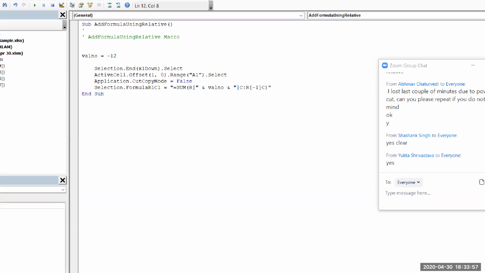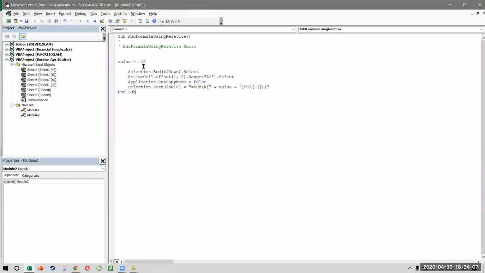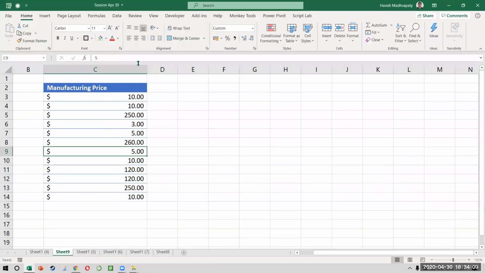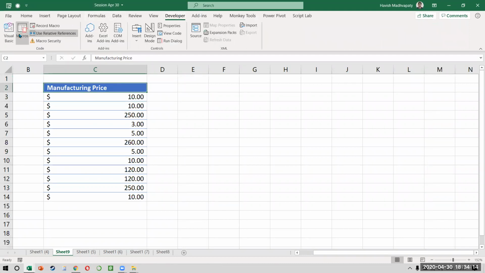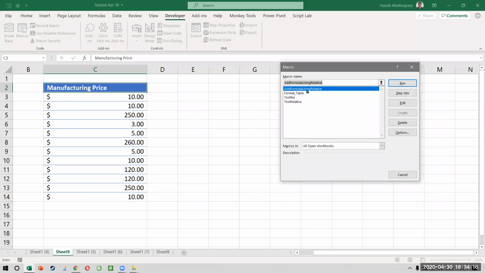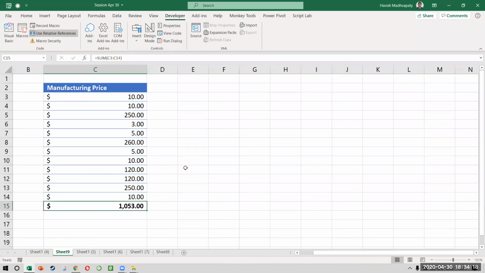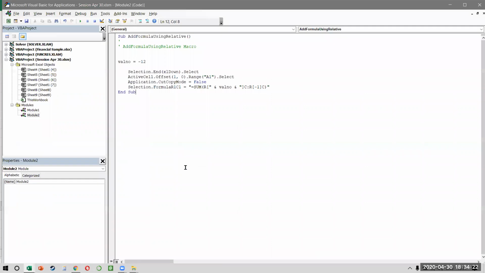Did you see what we did? We just broke our formula into different parts. Why? Because I wanted one part of that formula to become dynamic. It is a variable that I'm picking up. Let's see if it works now. This is called add formula using relative. I'll click on my first cell, click on Developer, select Macros, and choose add formula using relative. I click on Run and you notice it works. Fair enough. Any questions on this before I tell you how to get that 12 automatically? Anybody would like to ask anything here?